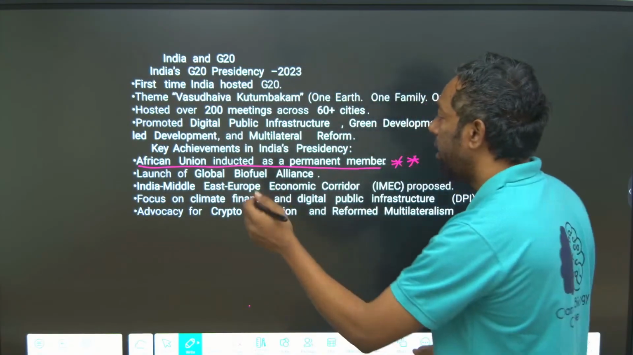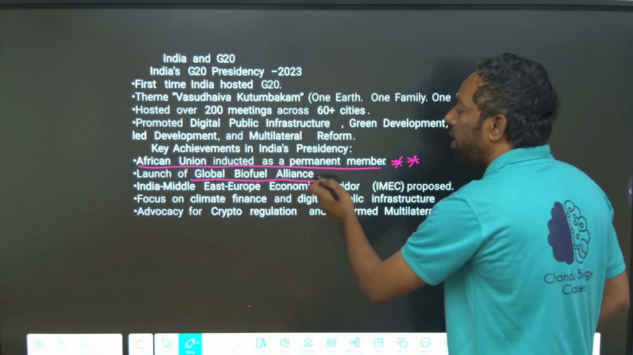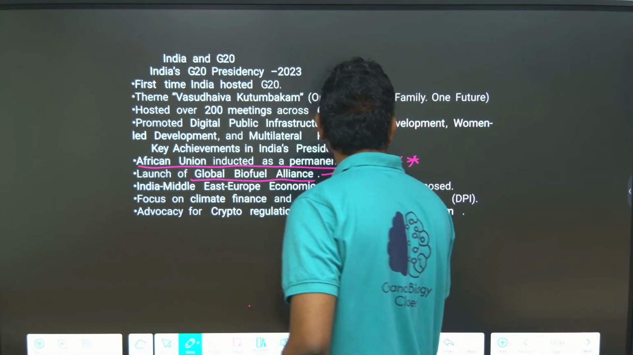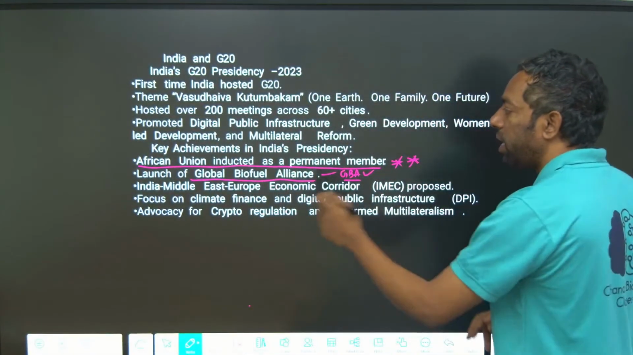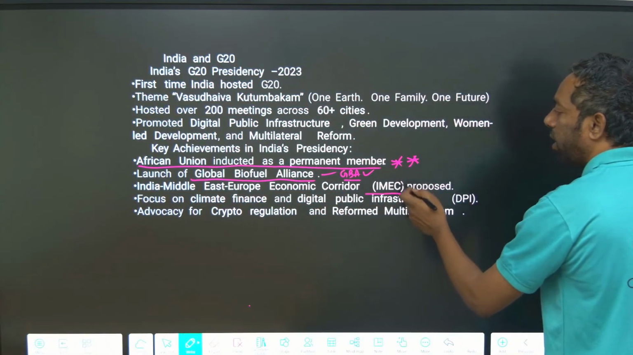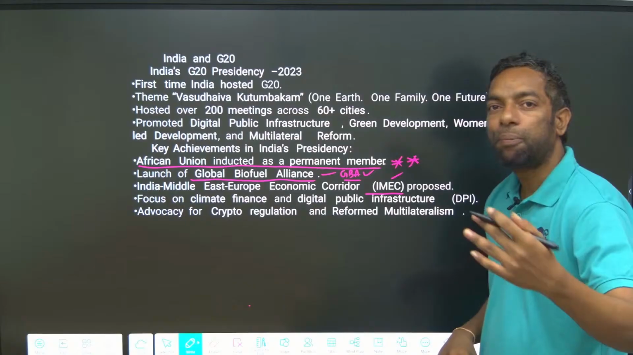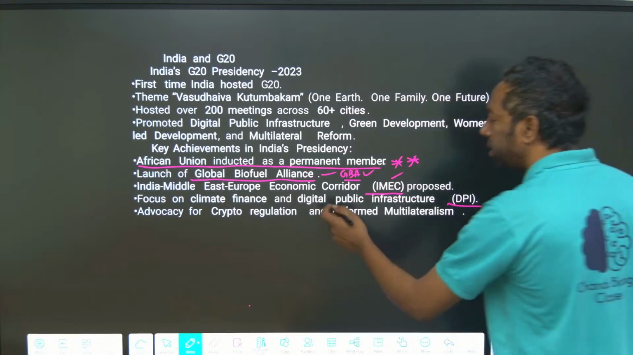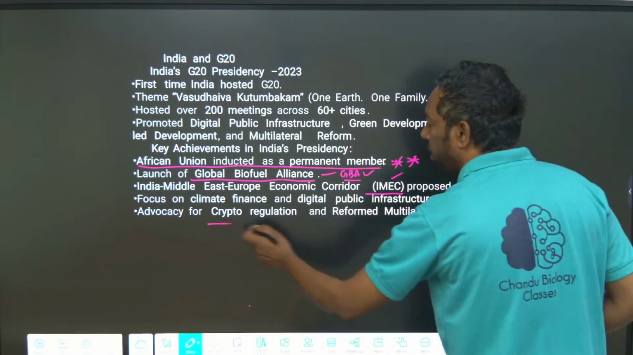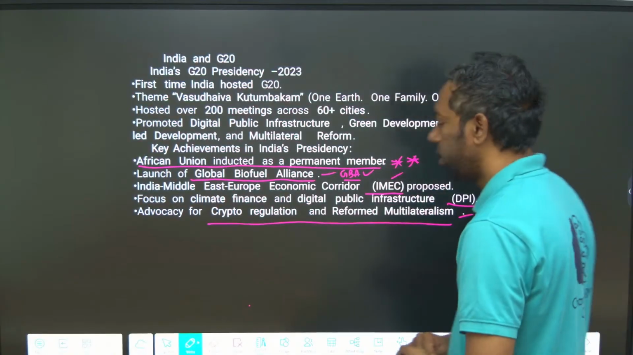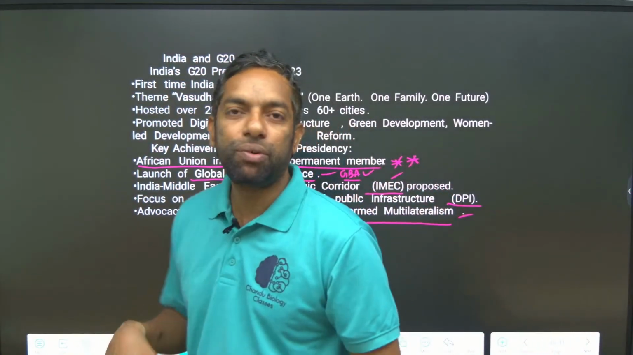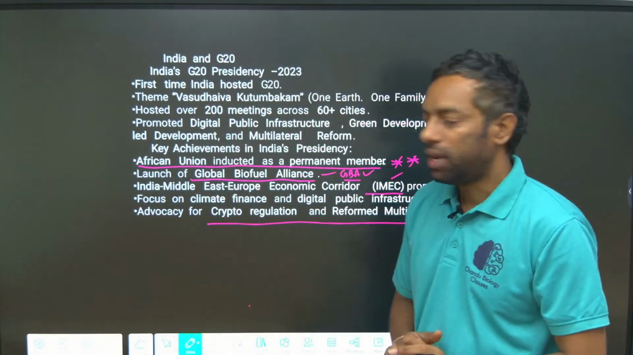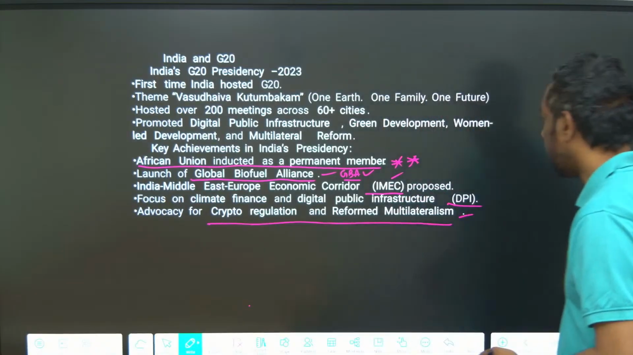And the launch of the Global Biofuel Alliance, GBA, and the India-Middle East-Europe Economic Corridor, IMEC, also took place in India. Also DPI, Digital Public Infrastructure, crypto regulation and reforms, multilateralism. These initiatives took place. These achievements they can target in the coming years. This is what India hosted.